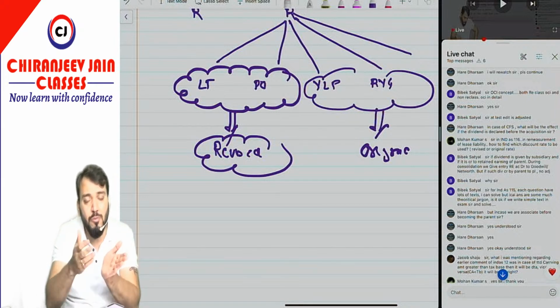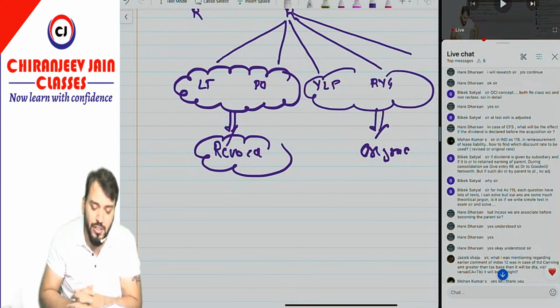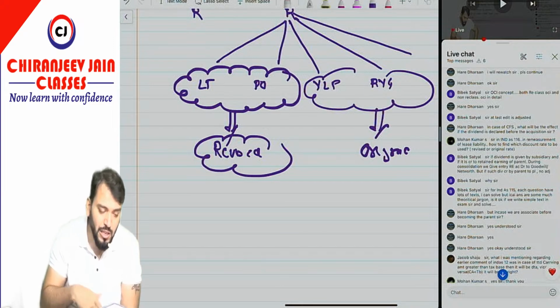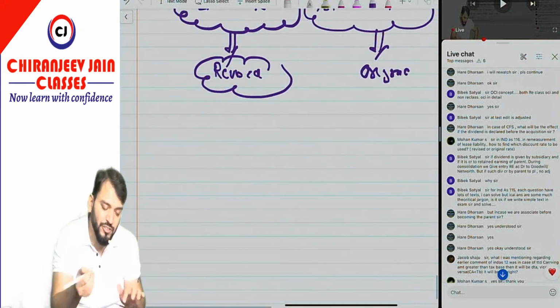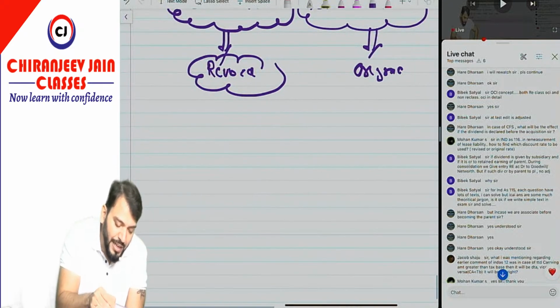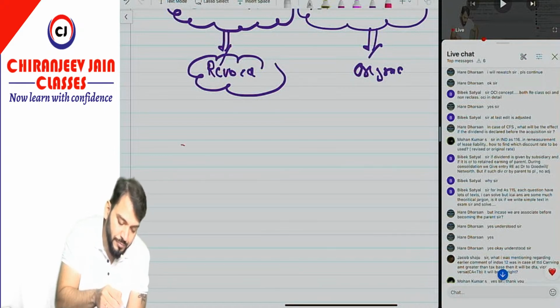It is also the same, it will be transferred to retained earnings only. I don't understand what your doubt is. Ultimately, this is not a correct doubt. Just try to understand, your doubt is not correct.